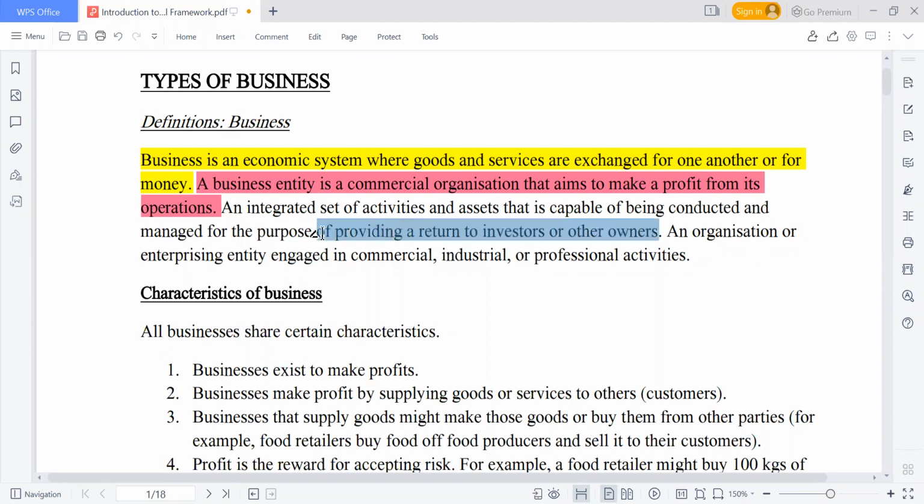Meaning that you take risks. That is one of the features of business: it involves risks. Because you can see, in another word, we say that the aim is to make profit. That is our major aim. But there are sometimes that this profit may not be realized.